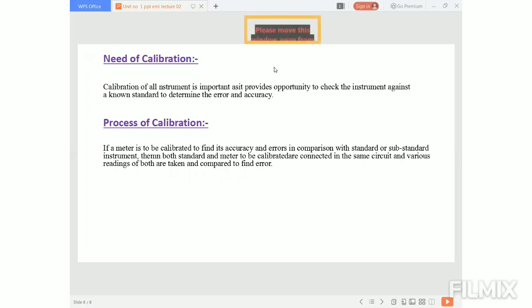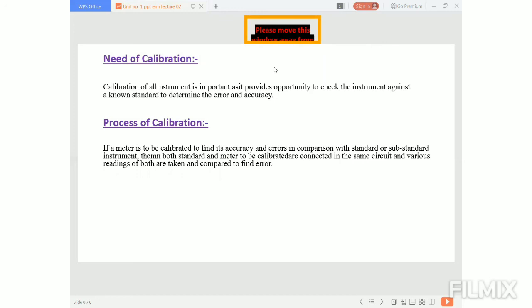What is the need of calibration? The calibration of all instruments is important as it provides the opportunity to check the instrument against a known standard and determine the error and accuracy. So why is calibration important? To get higher accuracy and precision, or to make it error free. For that purpose, calibration of any device is very much important, and we compare these devices with a known standard or the higher standards.